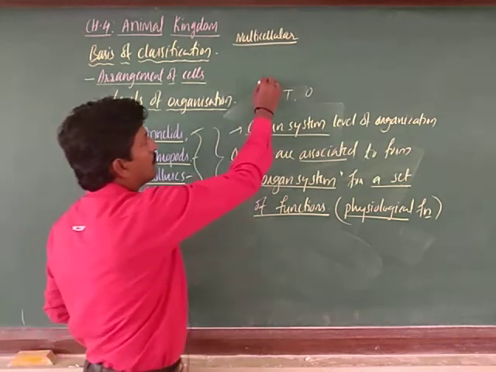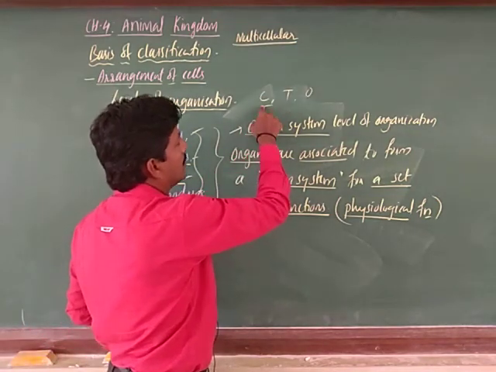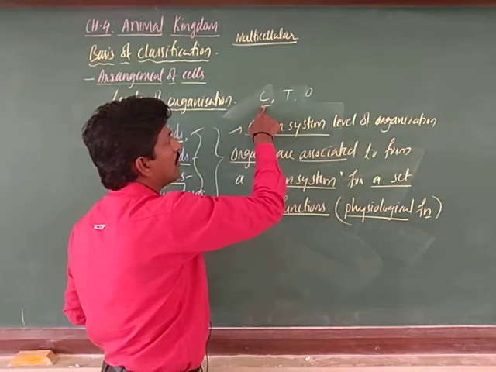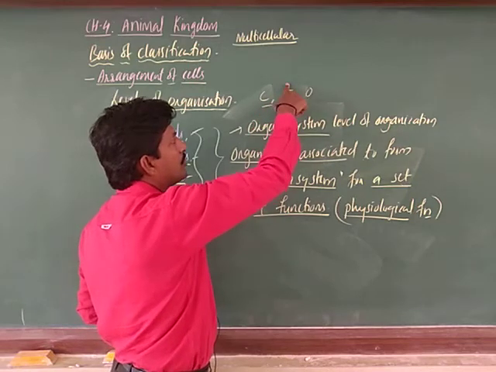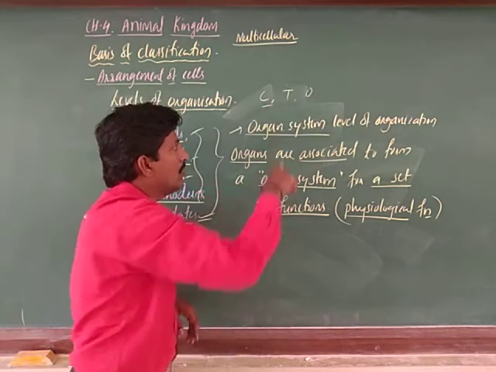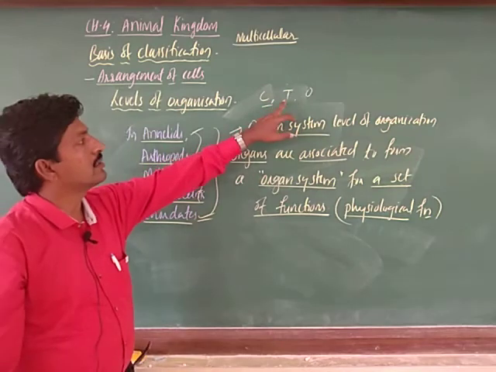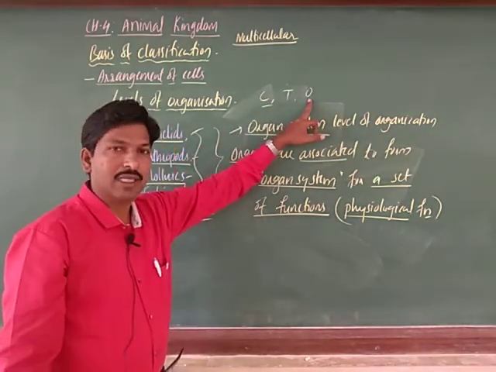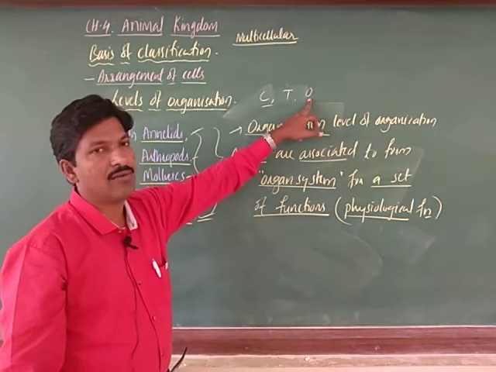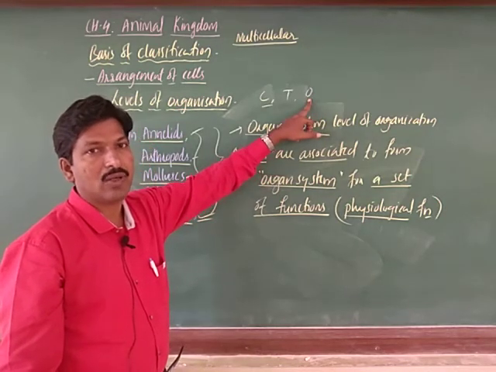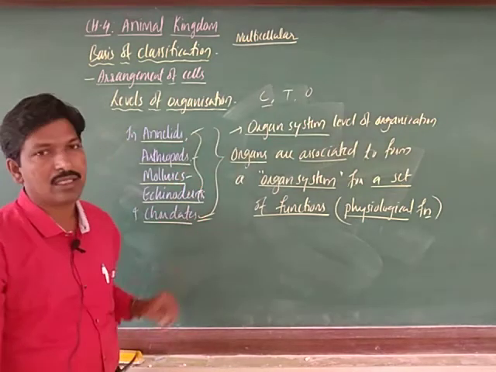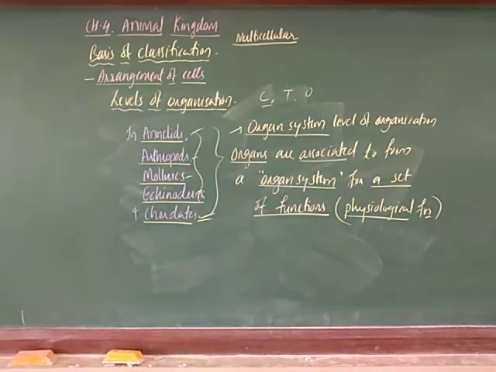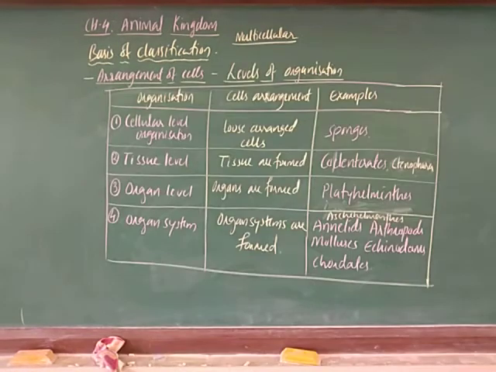In sponges we observe cellular organization. In coelenterates, tissue level organization, and in platyhelminthes we observe organ level organization. Let us see the chart also. See the chart, dear students.